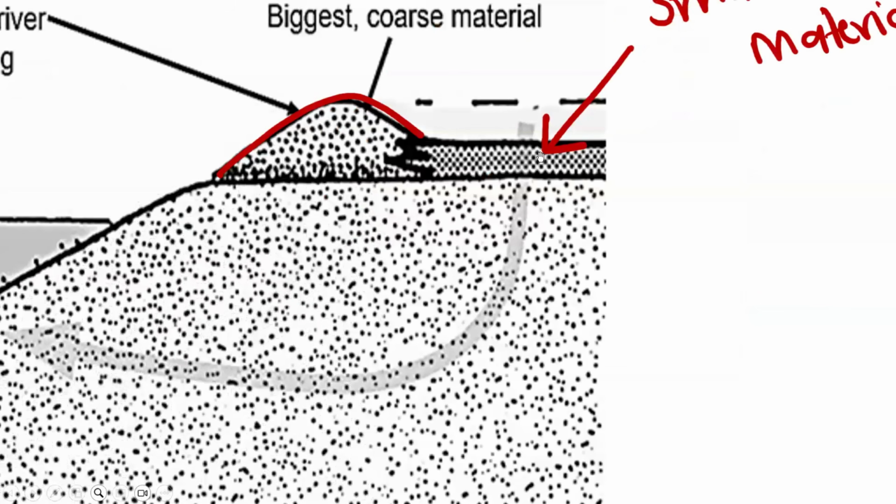These dotted lines, what are they representing? The smaller and the fine material. Why do you think that is, guys? I just want to hear your thoughts. Why do you think, closer to the river, we have this bigger coarse material, but far away from the river, we have smaller fine materials?